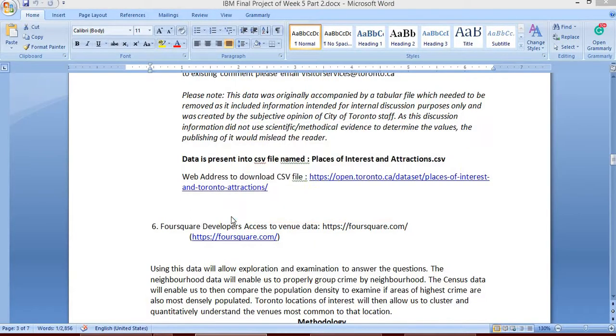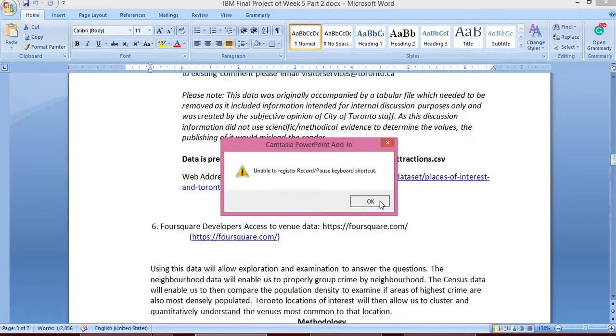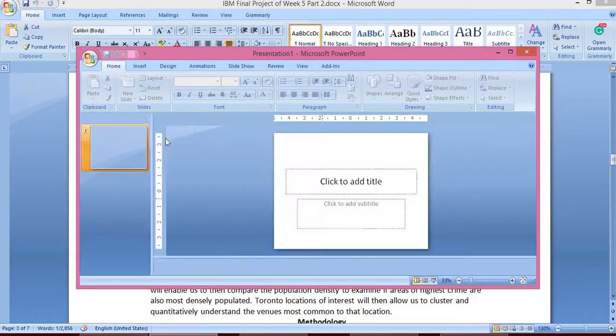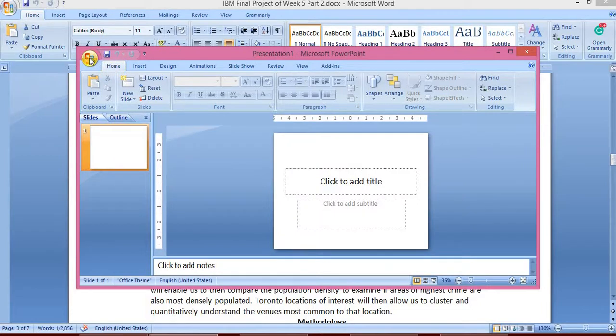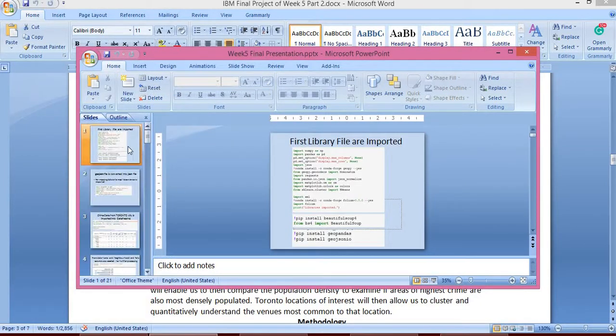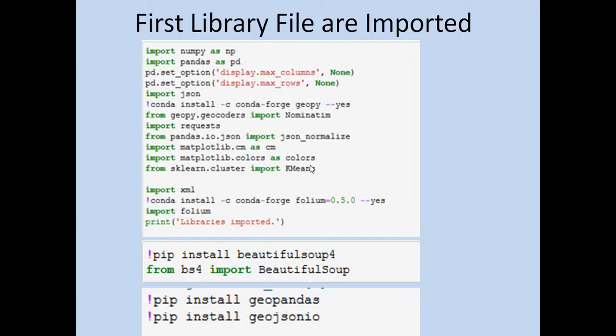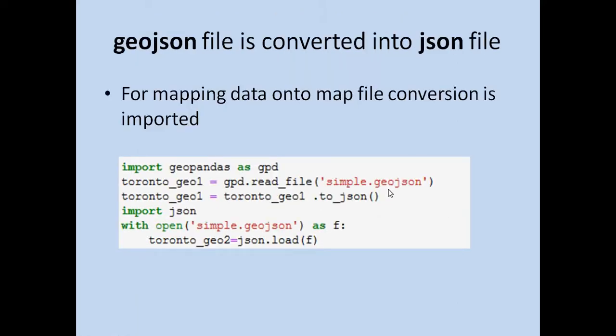I have already uploaded the project and the week 5 presentation. So this is a presentation. First I have downloaded all the required libraries.